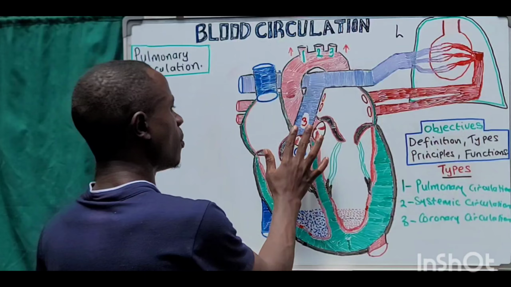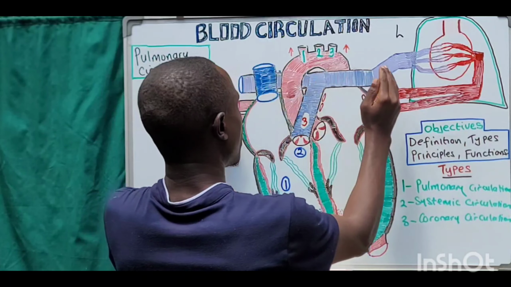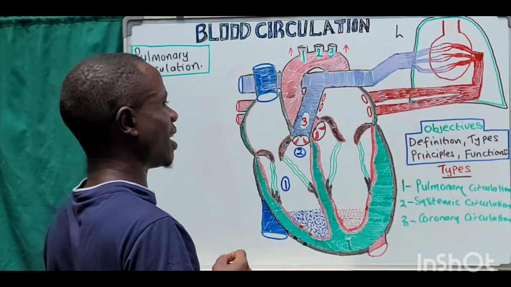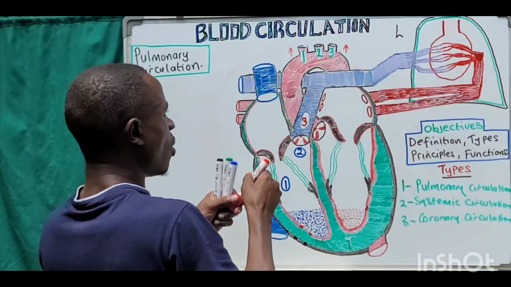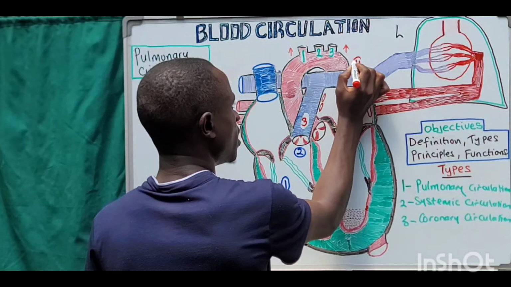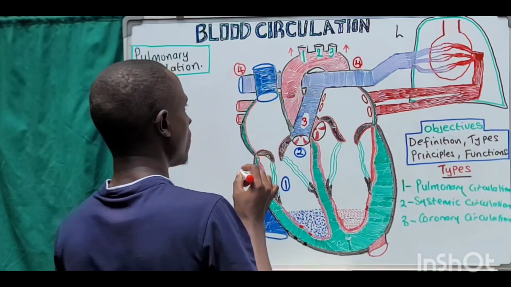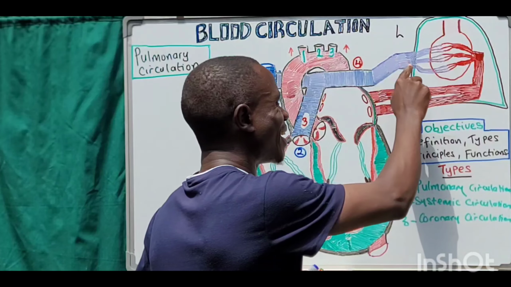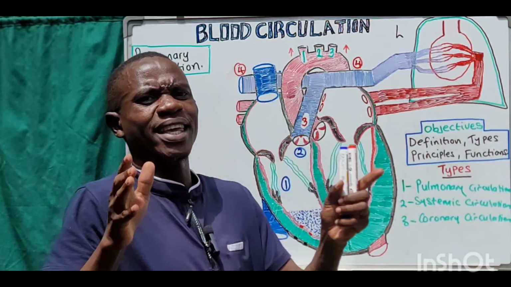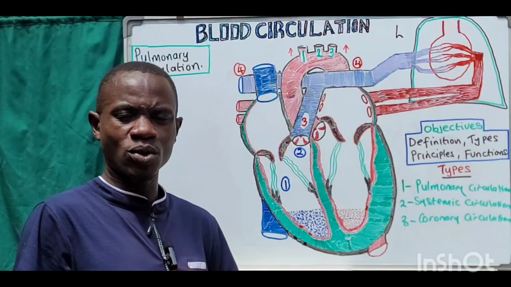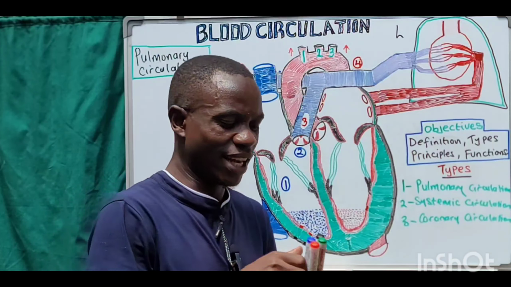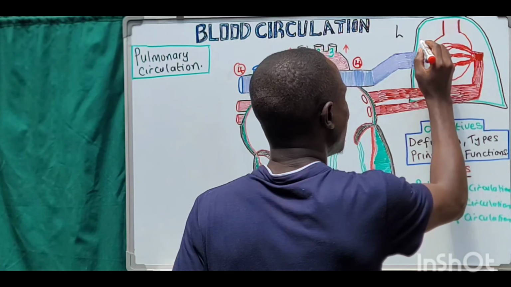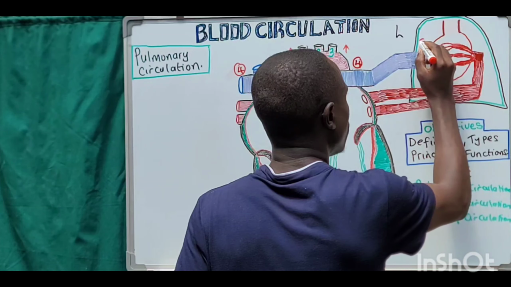Now, when the pulmonary trunk comes over here, it is bifurcated. It divides into two: the left pulmonary artery and the right pulmonary artery. This is now our first step. And then from there, the left pulmonary artery is going to break into other blood vessels, which we call the pulmonary arterioles. These ones here are the pulmonary arterioles. This is now our fifth step.